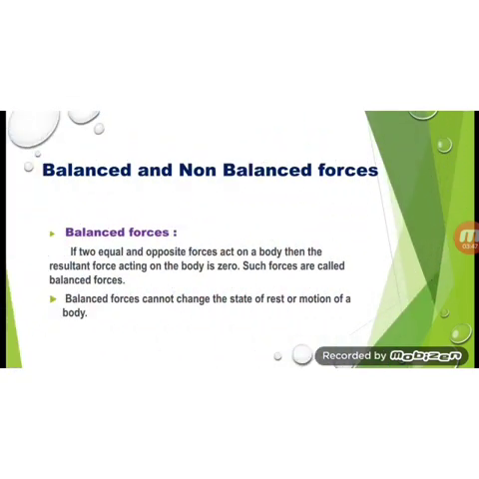Now the definition of balanced and unbalanced forces. Balanced forces: if two equal and opposite forces act on a body, then the resultant force acting on the body is zero. Such forces are called balanced forces. As the name depicts, balanced means equal. That is, forces are applied on an object equal in magnitude and opposite in direction. Due to the balanced force, the state of rest or the motion of the body cannot be changed.